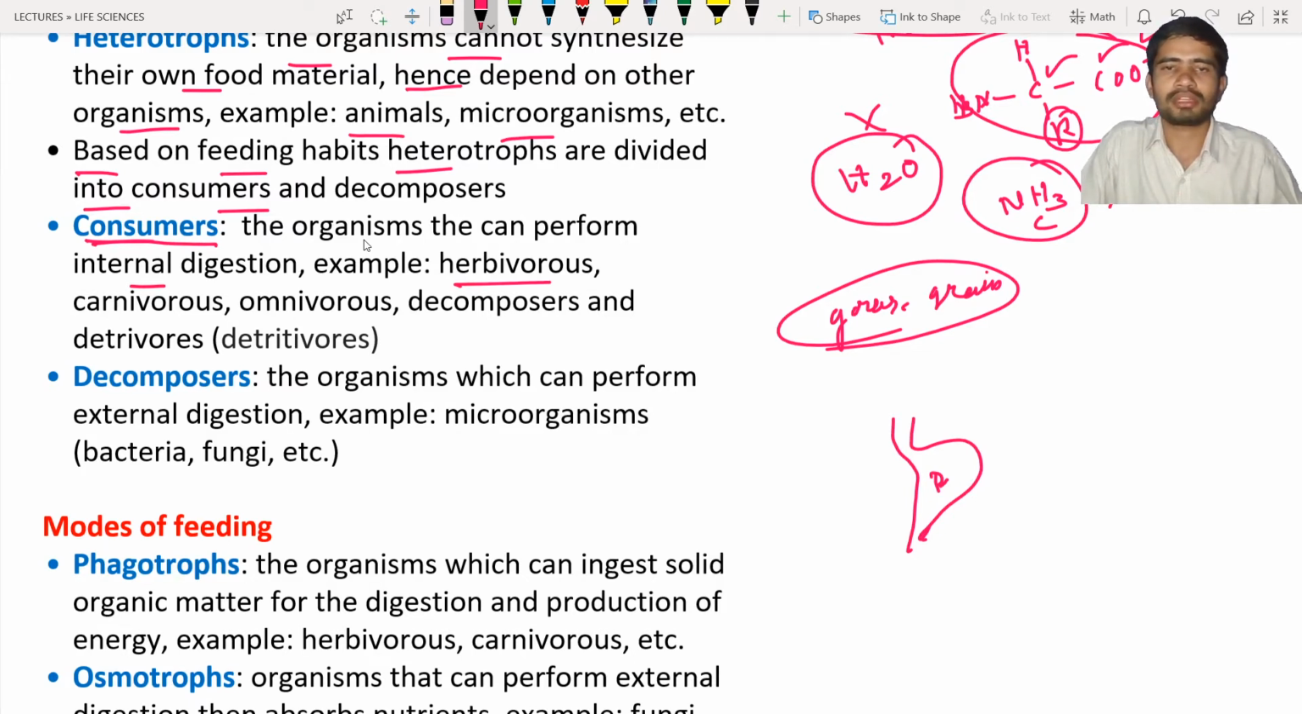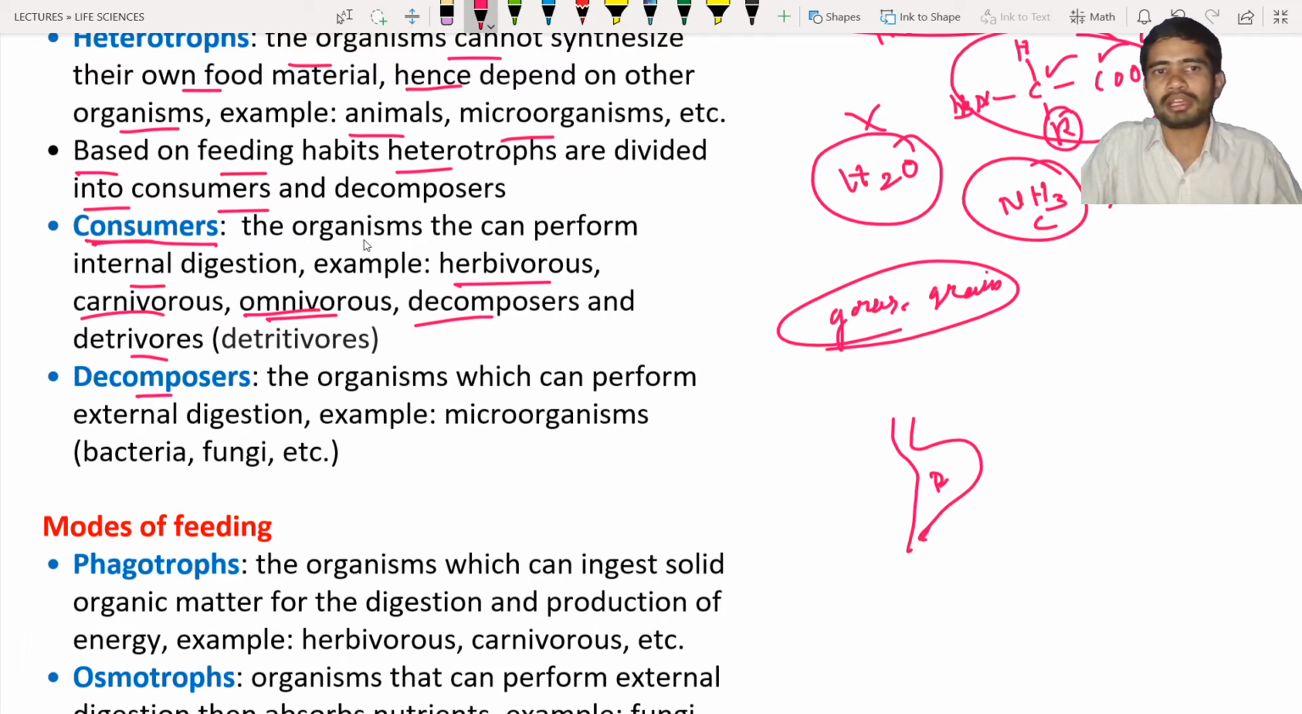Next, herbivores means the grass eating animals. They are also consumers. Carnivores, the meat eating animals, they are also consumers. Omnivores means these are the animals that will eat both plants and animals. They are also consumers. Decomposers, etc. And also detritivores. These all are the things that come under the consumers only. Okay. So next is the decomposers. Here in the consumers we have seen there is internal digestion. The food is getting digested inside the body.